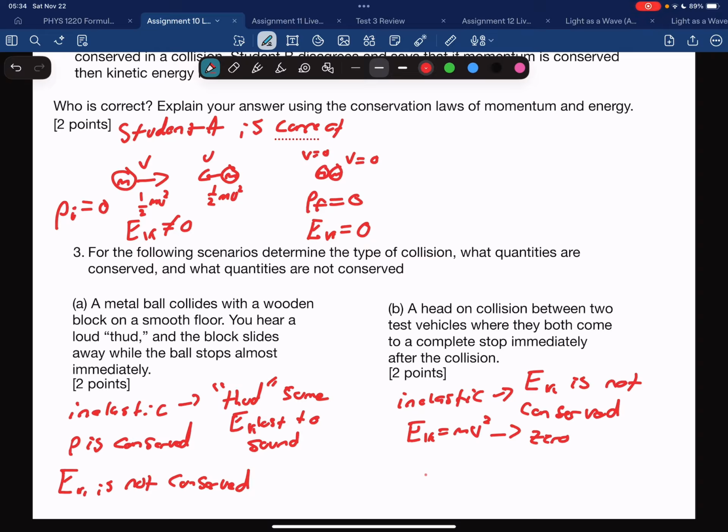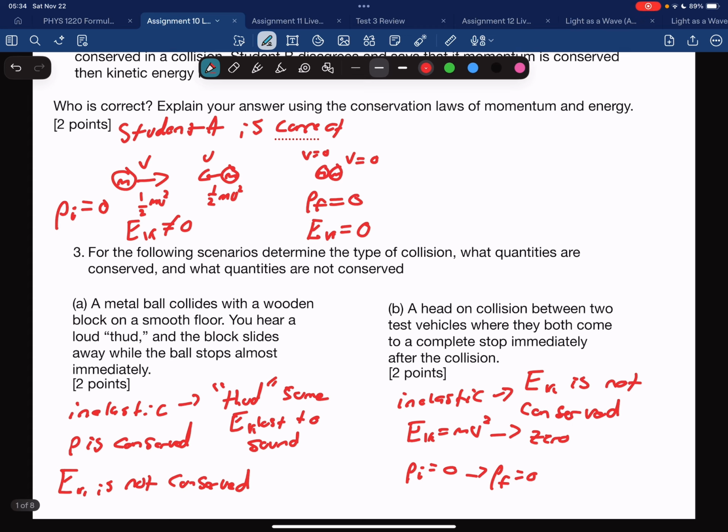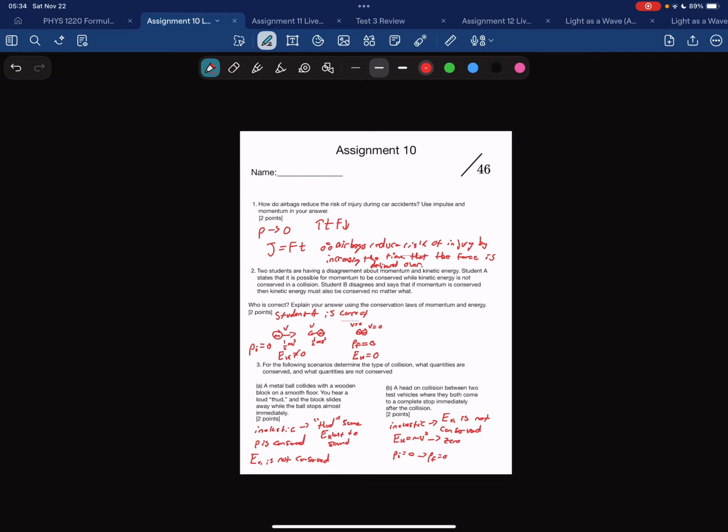Momentum is conserved because it is a head-on collision if they are identical. And then it comes to 0. We can assume that they are identical because we are told that they come to a complete stop immediately after the collision. So we can say that the initial momentum is 0 and the final momentum is also 0. They don't have to be identical, but let's assume they're identical, moving at identical speeds, just opposite directions. So that was page 1.